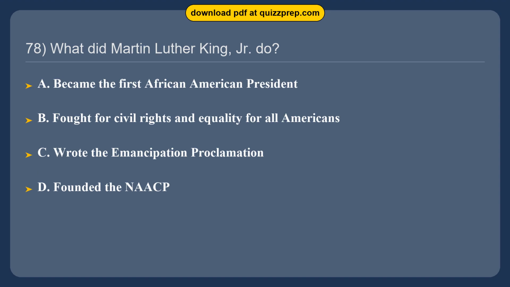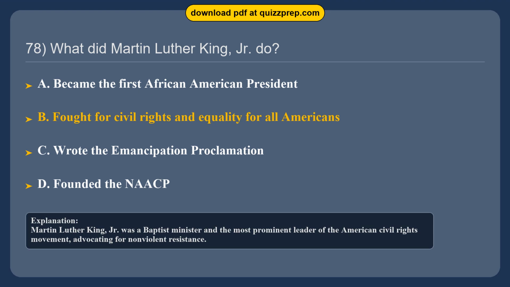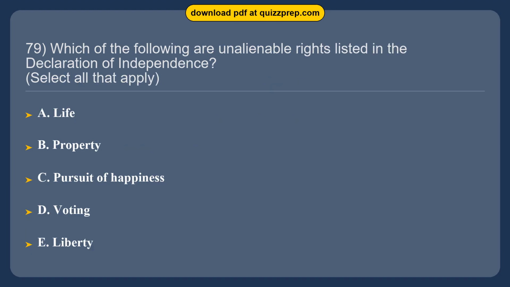Question 78. What did Martin Luther King, Jr. do? Option A, became the first African American president. Option B, fought for civil rights and equality for all Americans. Option C, wrote the Emancipation Proclamation. Option D, founded the NAACP. The correct answer is option B. Fought for civil rights and equality for all Americans. Martin Luther King, Jr. was a Baptist minister and the most prominent leader of the American civil rights movement, advocating for nonviolent resistance.